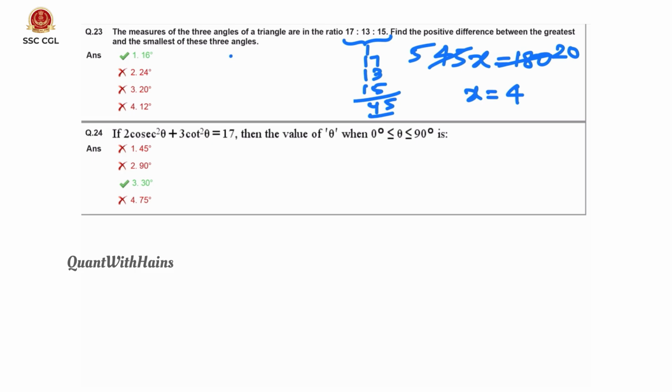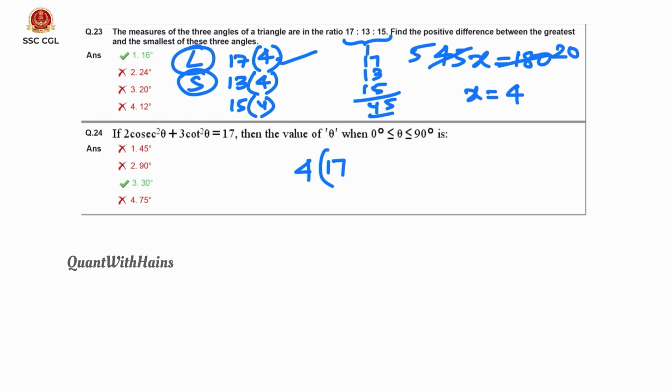That means each angle is 17 into 4, 13 into 4 and 15 into 4. Here greatest is obviously 17 into 4, smallest is 13 into 4. We can take common 4, we get 17 minus 13, that is 4 into 4, that is 16 degrees, that is option 1.